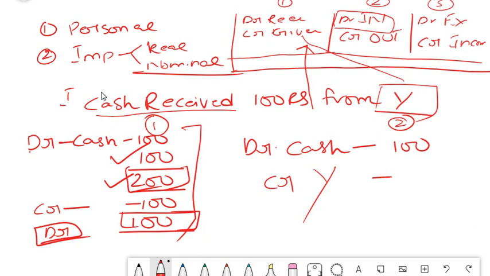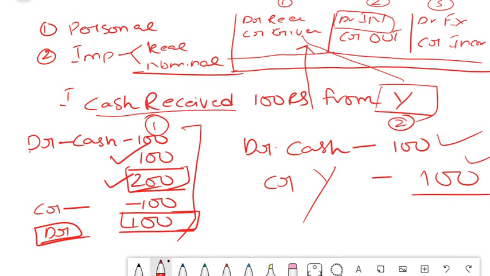So Y is giving us this and hence we are crediting Y, and hence your accounts get closed: debit 100 and credit 100. Okay, so this is one logic behind this. Either you can think in terms of these 3 important rules or you can think in terms of your P&L and balance sheet concept. So we will cover one more example and close this video, friends.